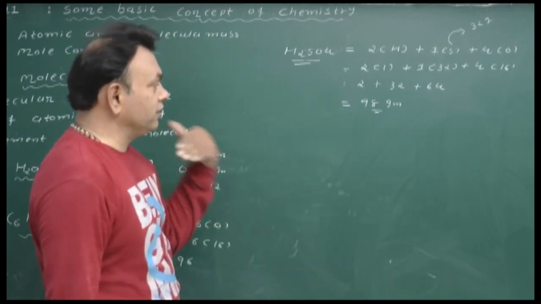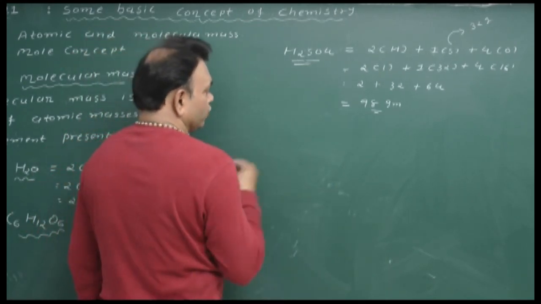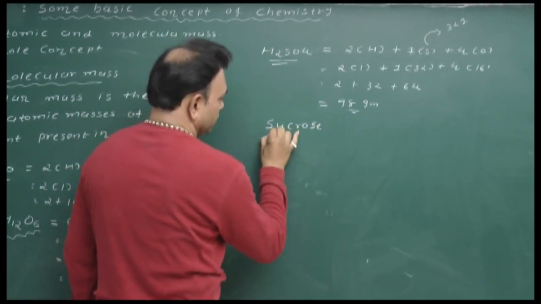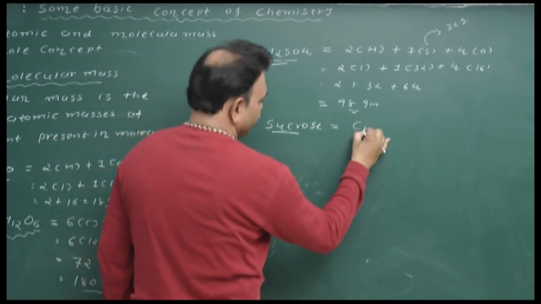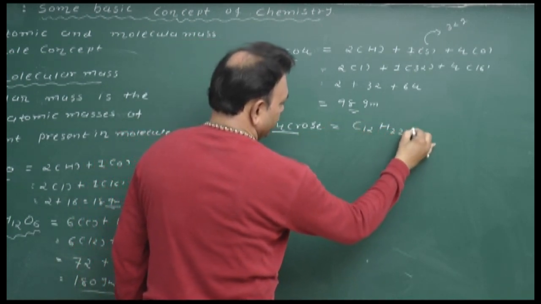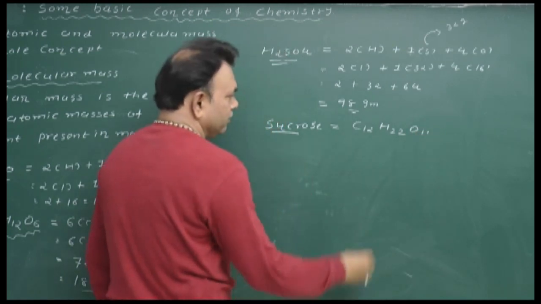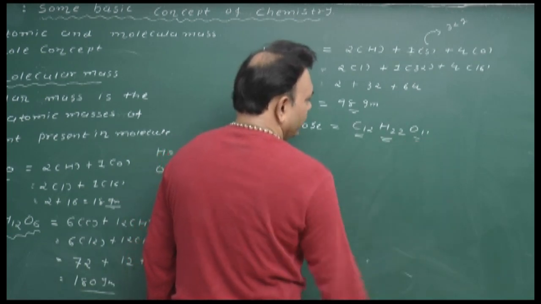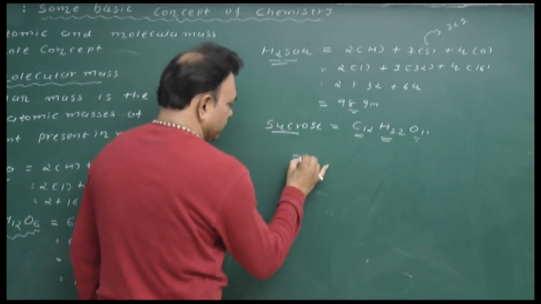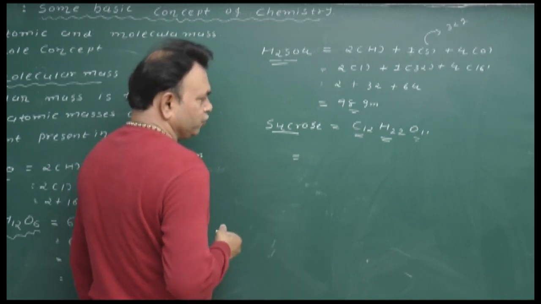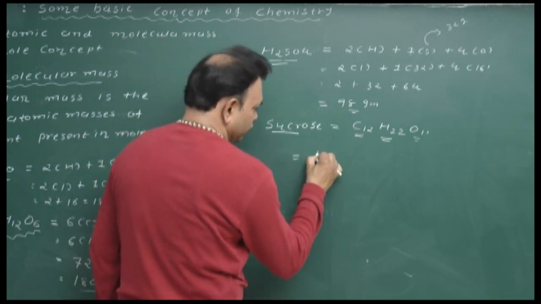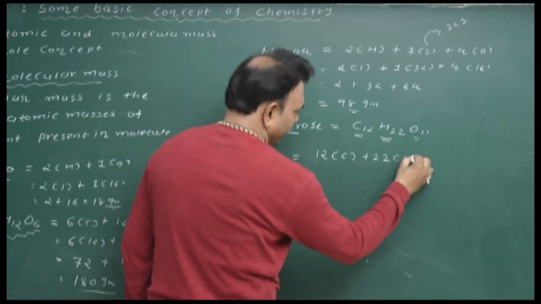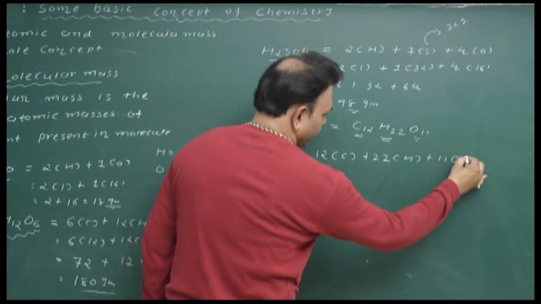I'll just give one more example. So we have sucrose. The formula of sucrose is C12H22O11. So sucrose having 12 carbon, 22 hydrogen and 11 oxygen. So here we just counting the molecular mass of sucrose. So 12 in the bracket of carbon plus 22 in the bracket of hydrogen plus 11 in the bracket of oxygen.